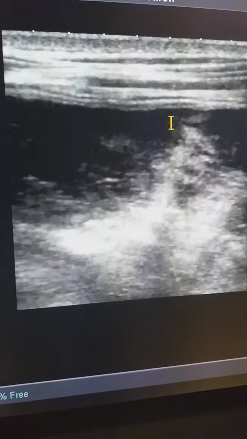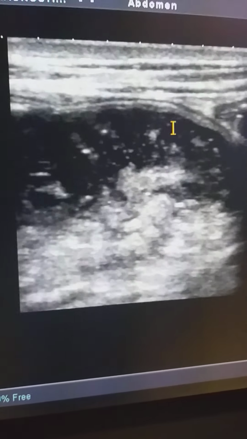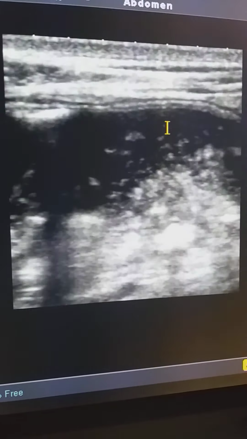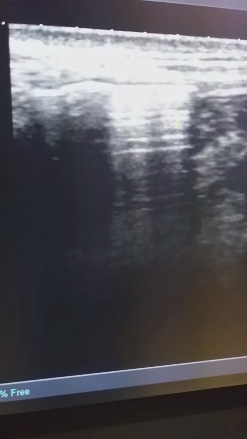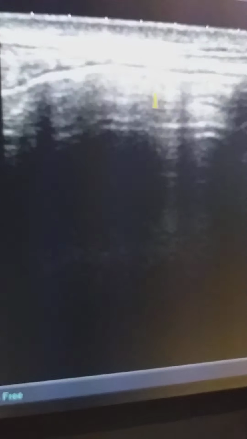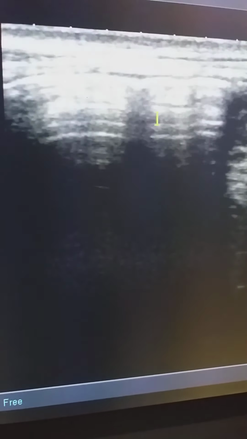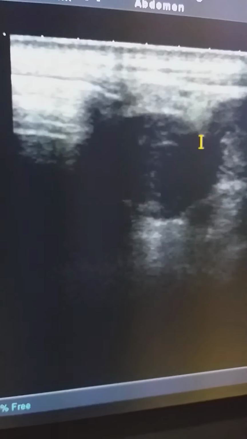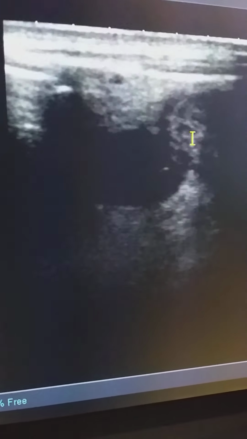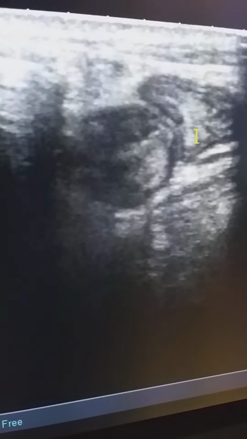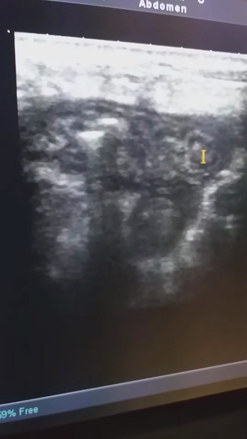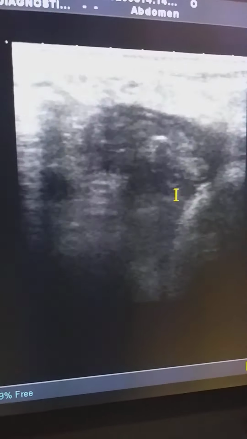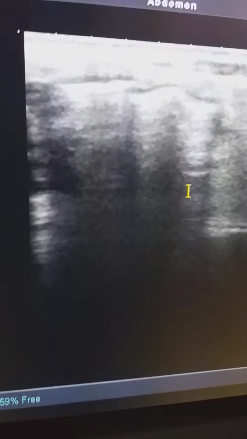And here we can appreciate to and fro motion of the particles. Then lower down, gases, and then in the right iliac fossa, these are the bowel loops which are showing peristalsis and are of normal caliber.